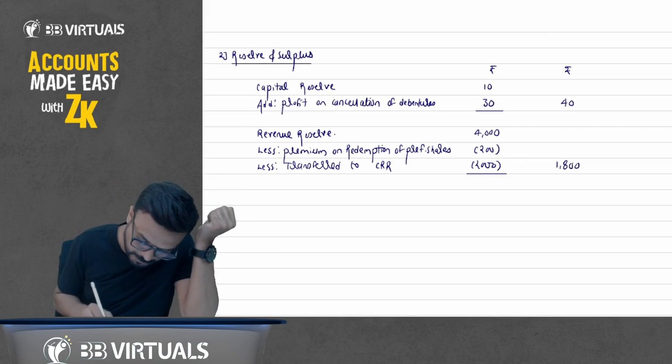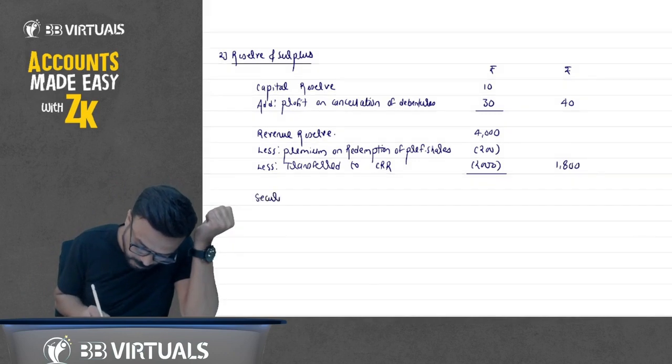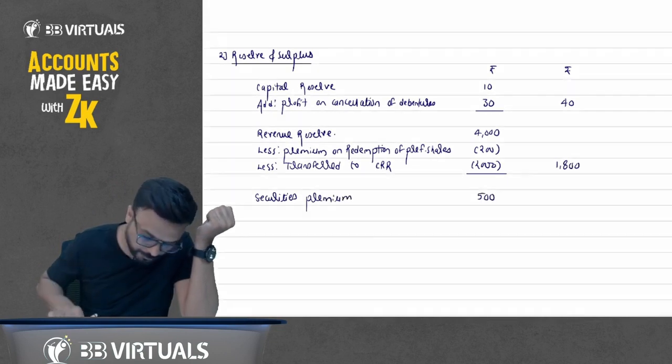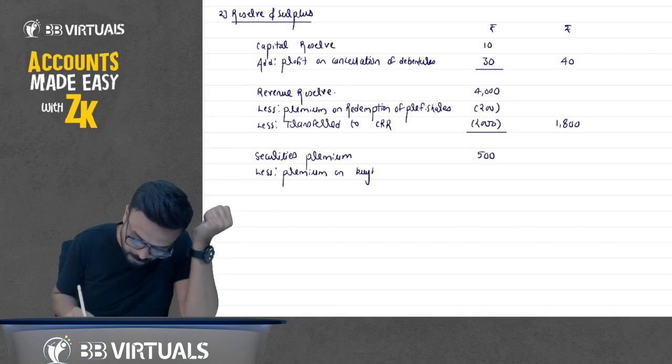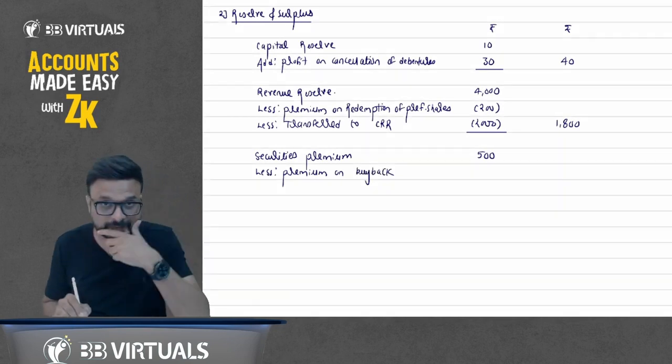Next item of reserve and surplus is securities premium, 500. So write down there securities premium. The balance which is given there is 500, less premium on buyback. We have adjusted premium on buyback against securities premium, that we can do.